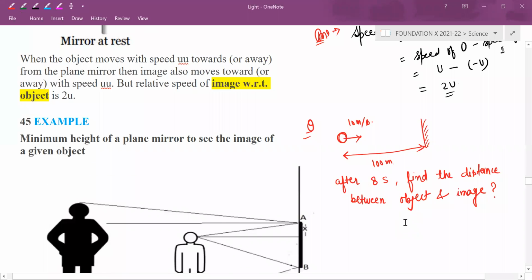Is it really tough? After 8 seconds, how much distance will it cover? 80 meter. After 8 seconds, total distance covered by object equals 10 into 8 equals 80 meter.